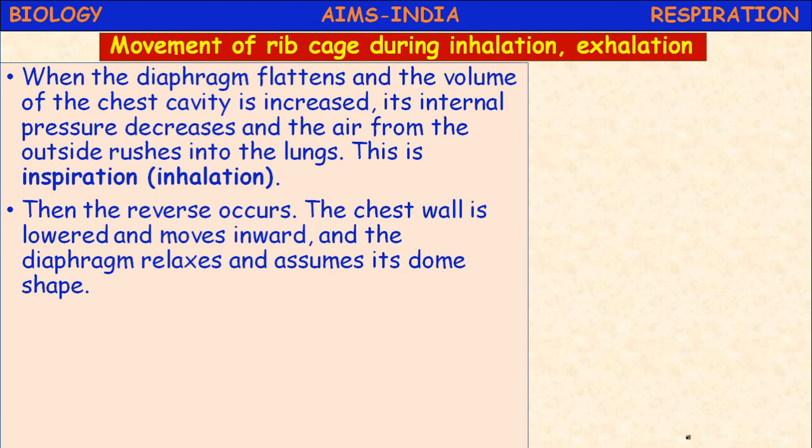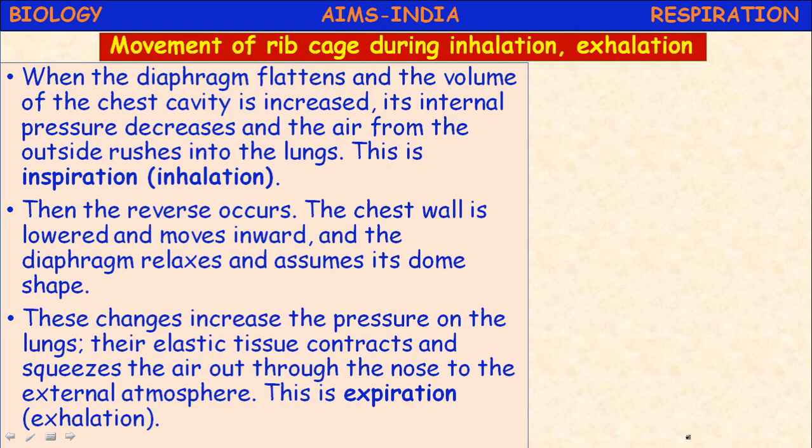Then the reverse occurs. The chest wall is lowered and moves inward, and the diaphragm relaxes and assumes its dome shape. These changes increase the pressure on the lungs, and their elastic tissue contracts and squeezes the air out from the nose to the external atmosphere. This is called exhalation. During inhalation, internal air pressure decreases. During exhalation, internal air pressure increases, so the air rushes out.